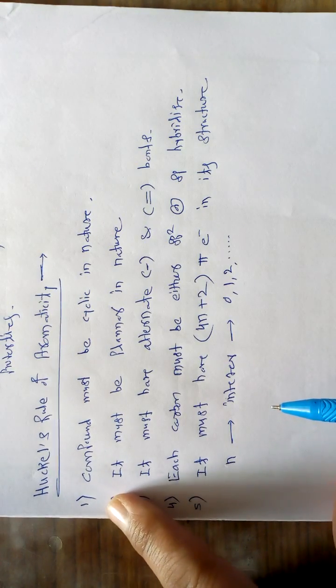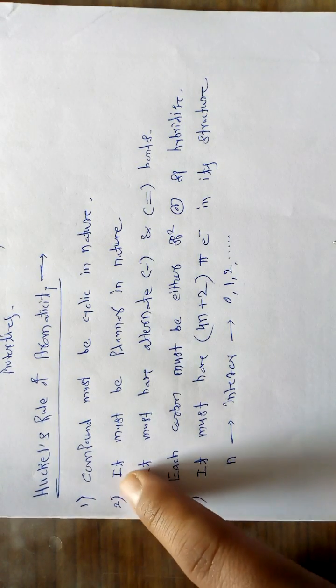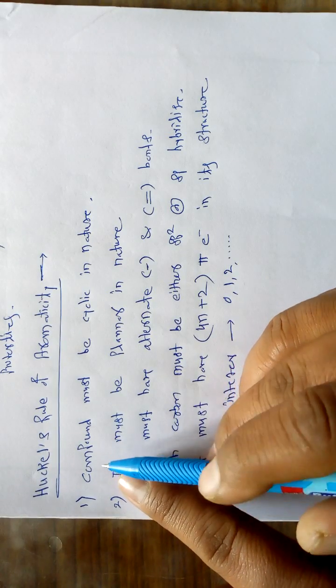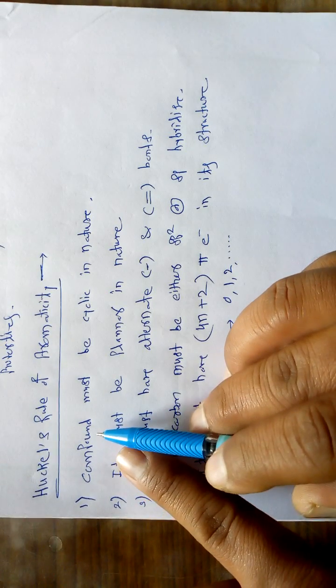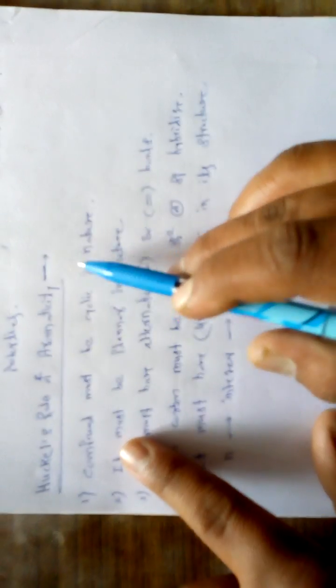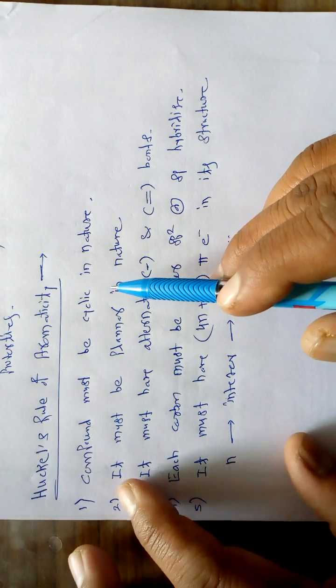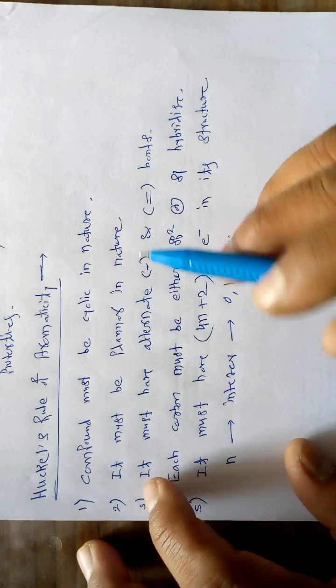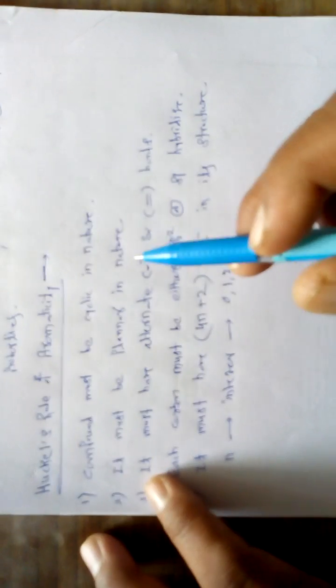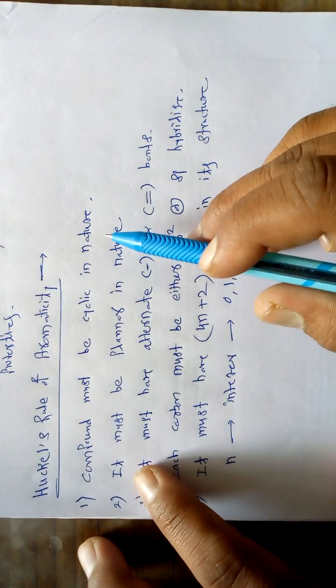Now we have to look at the meaning of each and every rule. The first important rule given by Huckel is that the compound must be cyclic in nature. If a compound is cyclic, then and only then it may be aromatic in nature. It is not confirmed, but we can say it may be aromatic in nature.